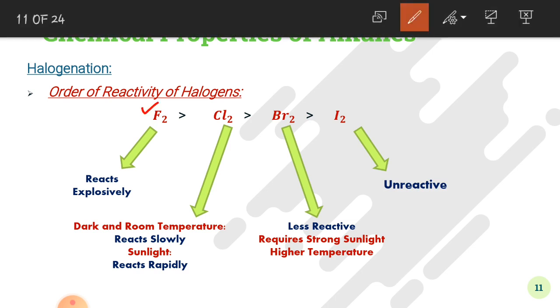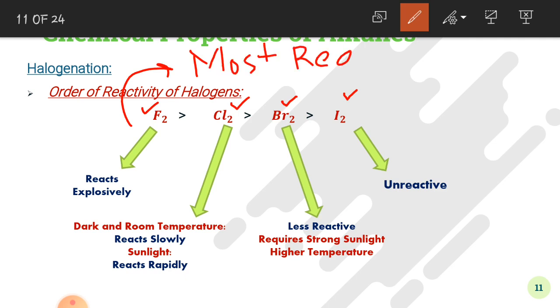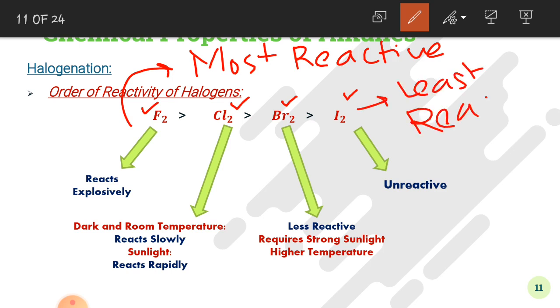Fluorine is more reactive than chlorine, chlorine is more reactive than bromine, and bromine is more reactive than iodine. So out of all these halogens, fluorine is the most reactive and iodine is the least reactive.